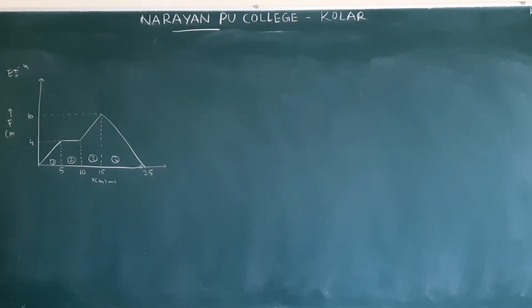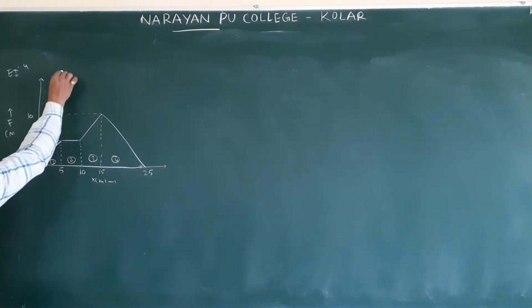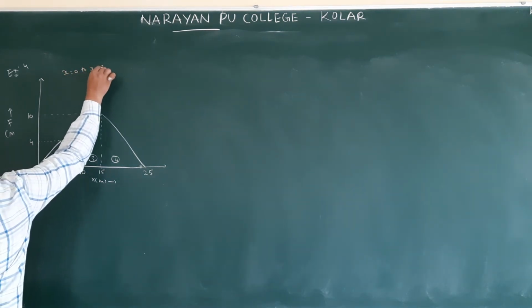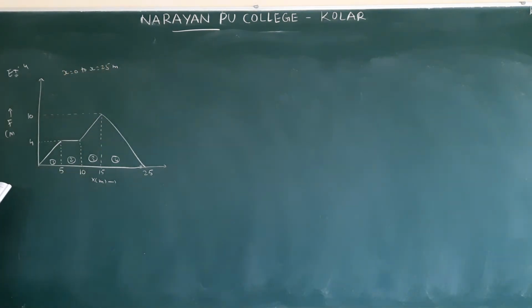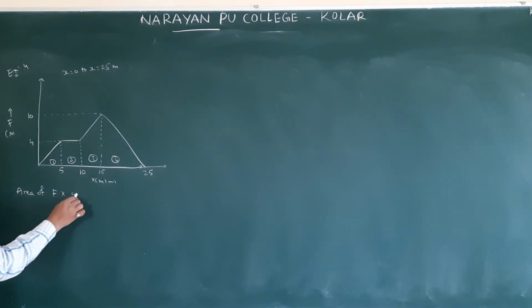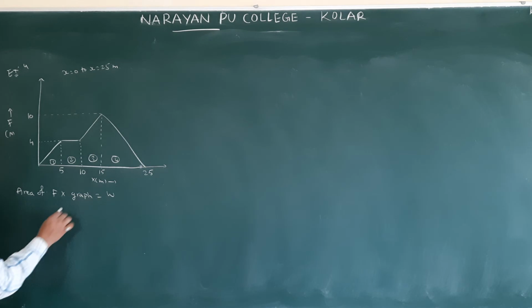See the next example 4. The variation of force acting on a particle along the x-axis is shown in the diagram. Find the work done by the force between the displacement from x equal to 0 to x equal to 25 meters. 0 to 25 means here to final they asked. This is a force and displacement graph, which means they are asking for the total work done. Total work done means we should find the area. So the area of the Fx graph is equal to the work done.